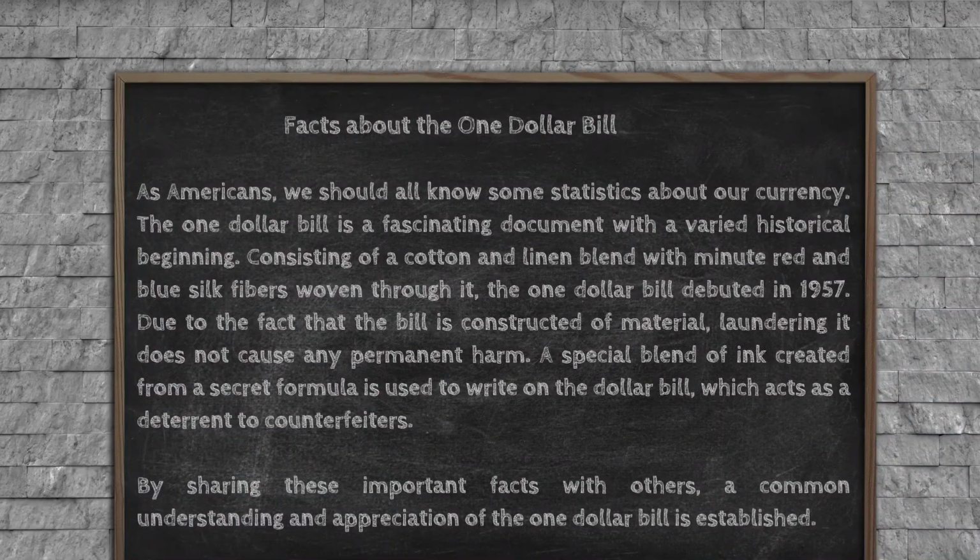As Americans, we should all know some statistics about our currency. The $1 bill is a fascinating document with a varied historical beginning, consisting of a cotton and linen blend with minute red and blue silk fibers woven through it. The $1 bill debuted in 1957. Due to the fact that the bill is constructed of material, laundering it does not cause any permanent harm.